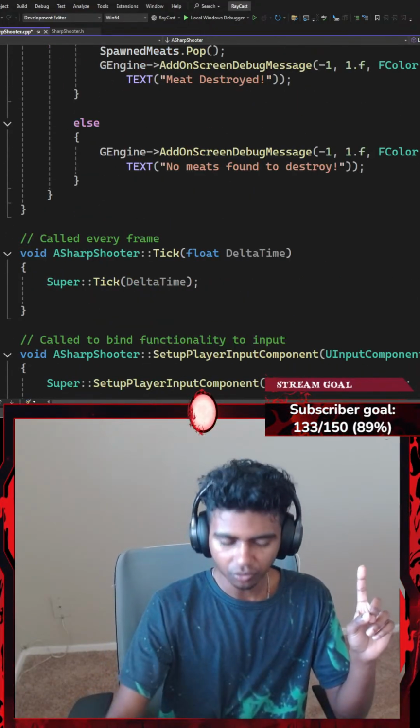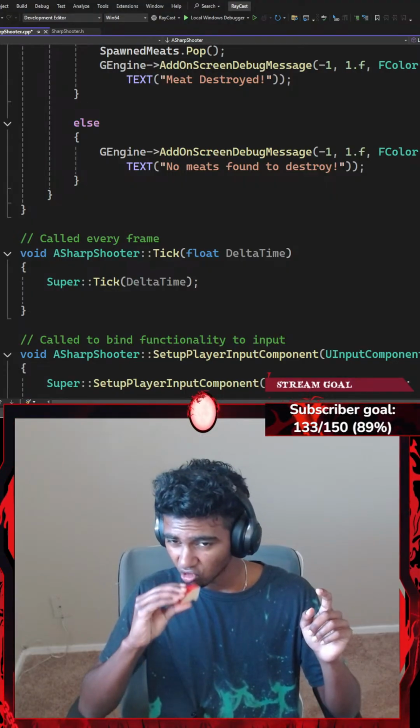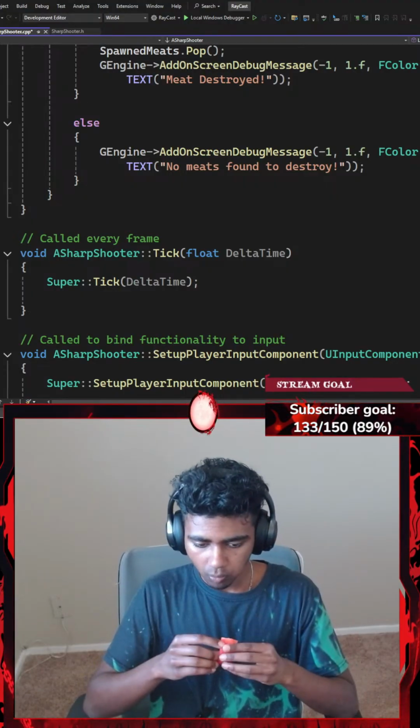Okay, honestly, while I'm working on it, I might eat an apple. Thanks, Calvin.